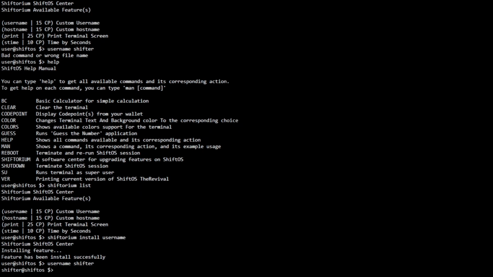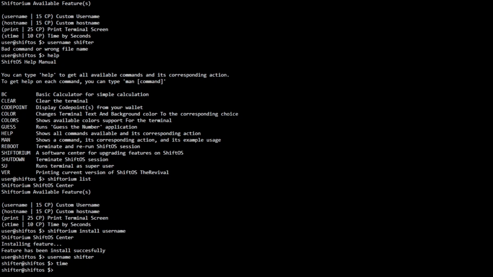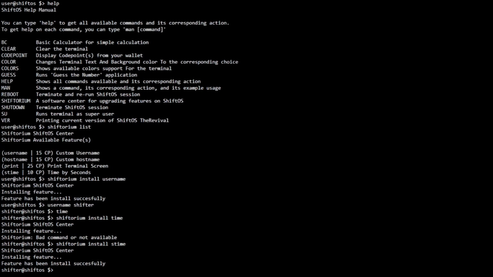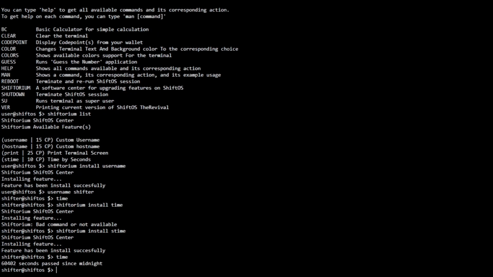There it is. You can change the username to shifter. To display time, just type time, and as you can see, it shows nothing because you are still not capable of doing time just yet. But if I install Shiftorium, install stime, because it's seconds time, and then go to time, there it is: 60,402 seconds passed since midnight.